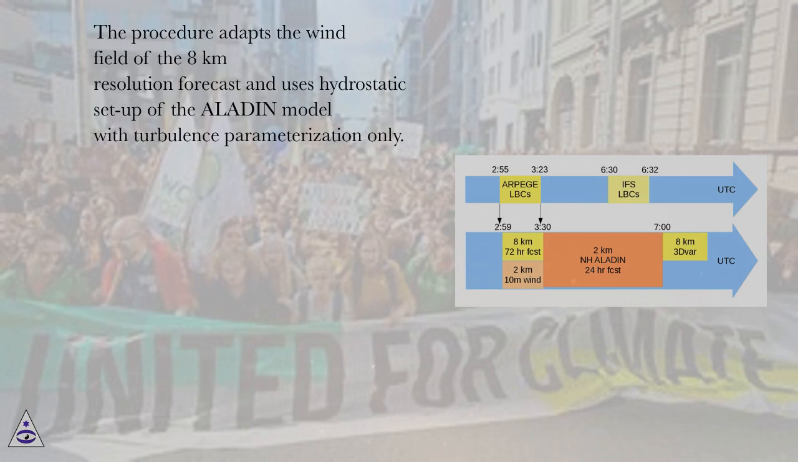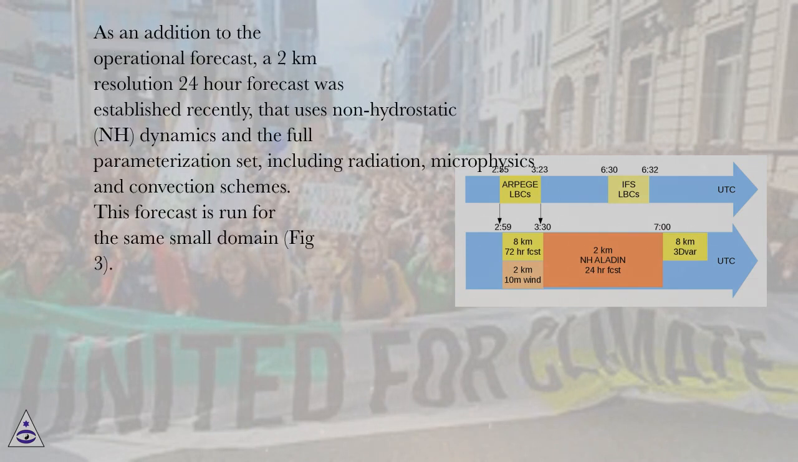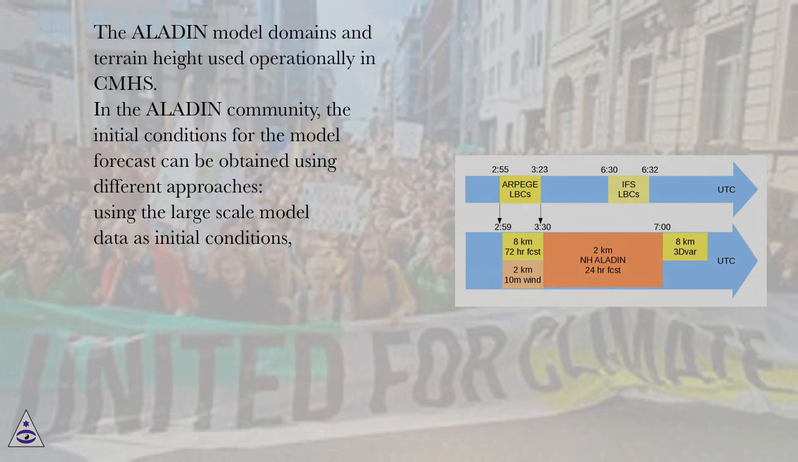The procedure adapts the wind field of the 8 km resolution forecast and uses hydrostatic setup of the ALADIN model with turbulence parameterization only. As an addition to the operational forecast, a 2 km resolution 24-hour forecast was established recently, that uses non-hydrostatic, NH, dynamics and the full parameterization set, including radiation, microphysics and convection schemes. This forecast is run for the same small domain, Fig 3. The ALADIN model domains and terrain height used operationally in CMHS.